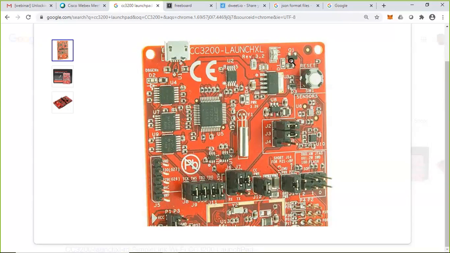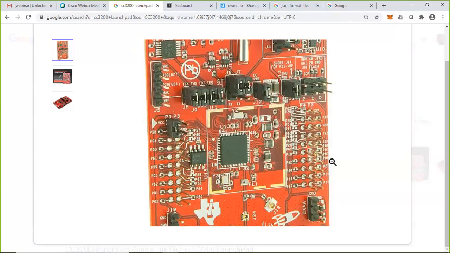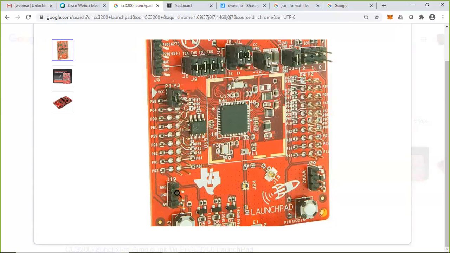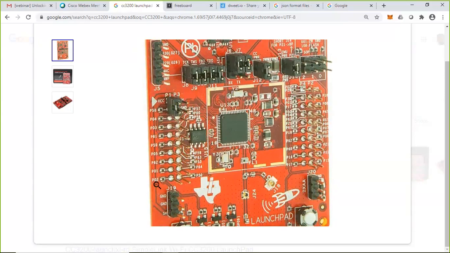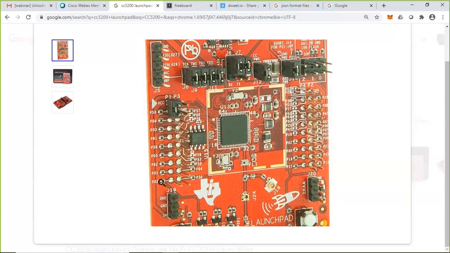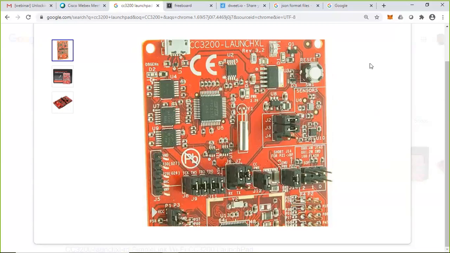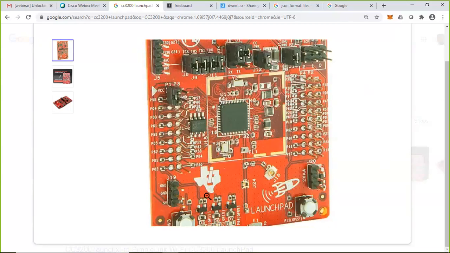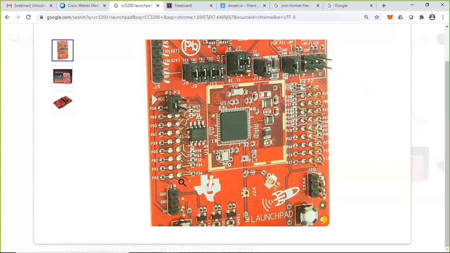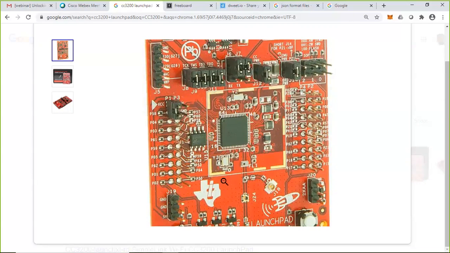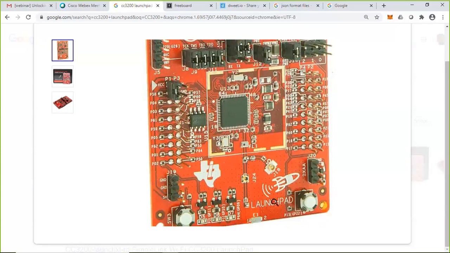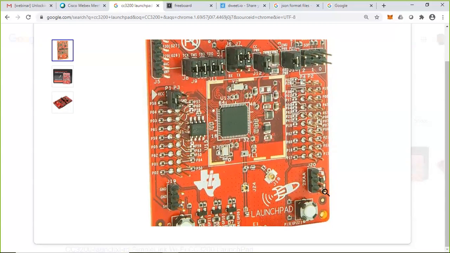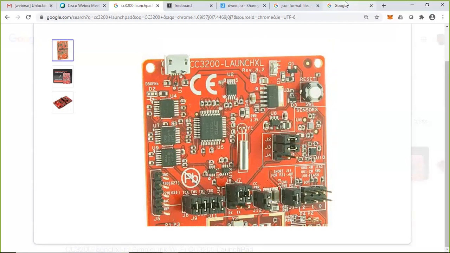I have connected this to pin number 2 in my board. In this pin, I have connected the sensor input, and the remaining ground and VCC pins are here. I have established a 3-pin connection. That's all about the connectivity part.